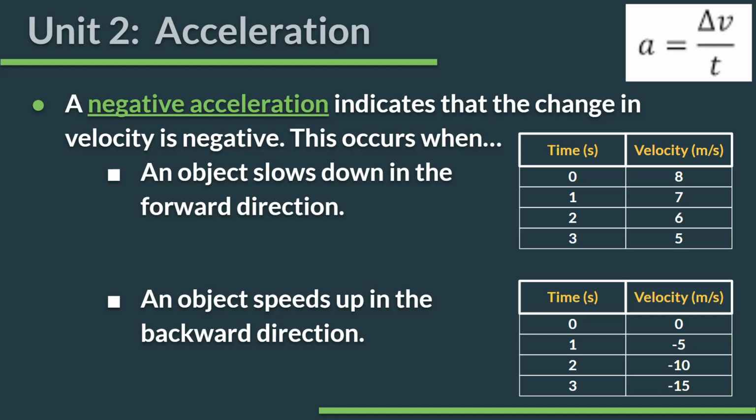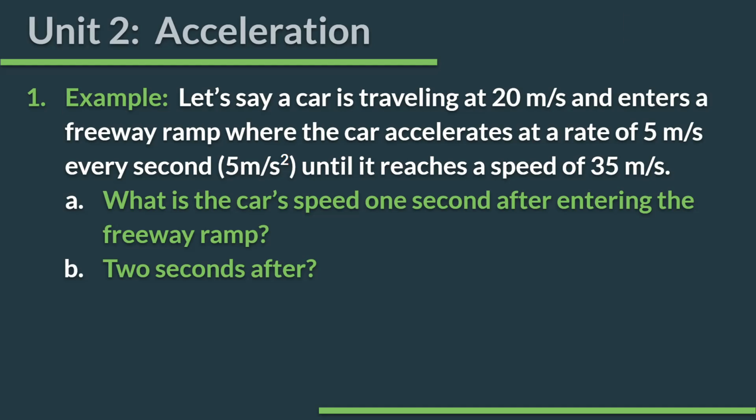So again, these are the 4 possible examples that you'll see for your data for an object that's experiencing acceleration. So we've got 2 examples of positive and 2 examples of negative acceleration. Make sure that you are familiar with them. All right, so let's look at this example question.